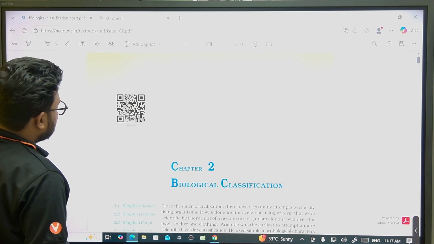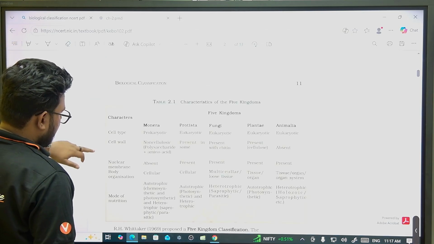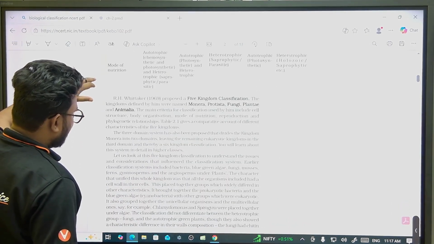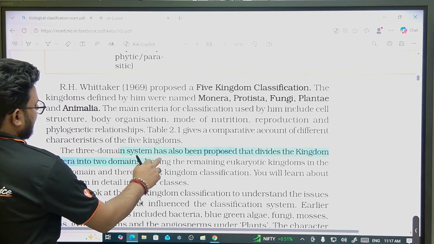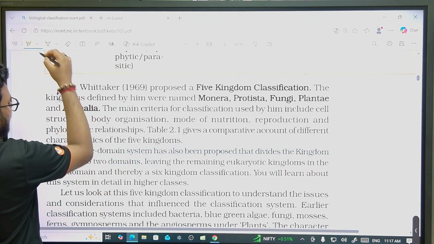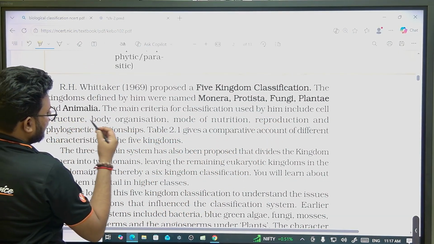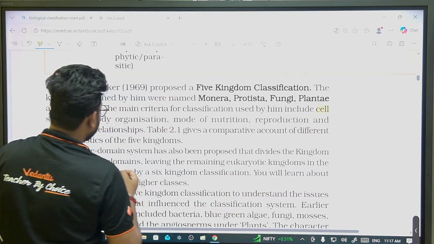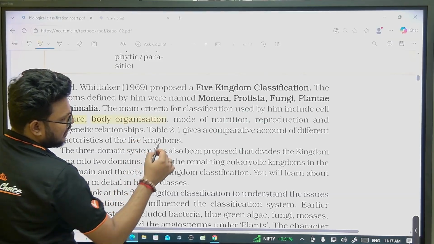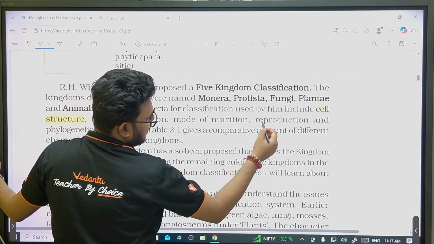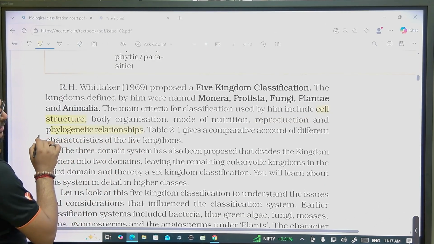Yeah, that's it. But this table is important. I'll come to this table again, but I want to mention a few things as per NCERT. Yes, so I'll highlight that point. You can see the main criteria used for classification by him includes cell structure, whether the organism is prokaryote or eukaryote, then body organization, unicellular or multicellular, mode of nutrition, then reproduction, and last is phylogenetic relationships.